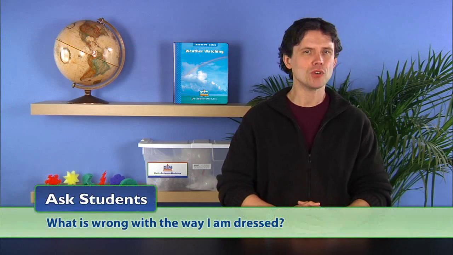To begin Session 1, come to class dressed inappropriately for the day's weather. For example, wear rain gear on a sunny day or a short-sleeved shirt on a cold day. Ask students, "What's wrong with the way I'm dressed?" In their answers, students should note the weather outside. Then ask, "What should I have worn today?" Elicit responses from students that illustrate they understand the proper attire for the day's weather.